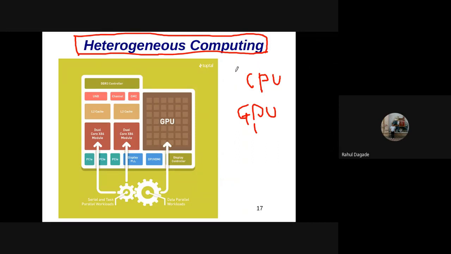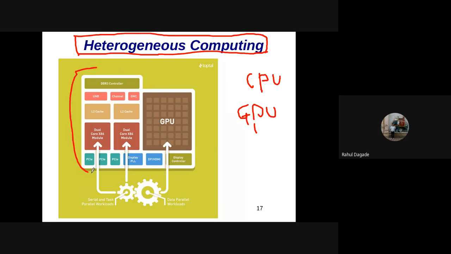OpenMP is homogeneous computing because we are only computing on the CPU, only on cores. It is called homogeneous computing. MPI and GPU computing are heterogeneous computing. Threads and OpenMP are all homogeneous computing. Now, let us see how we can use GPUs for our computation.